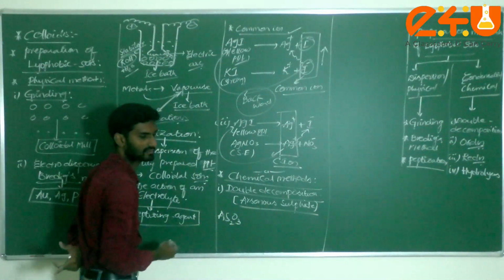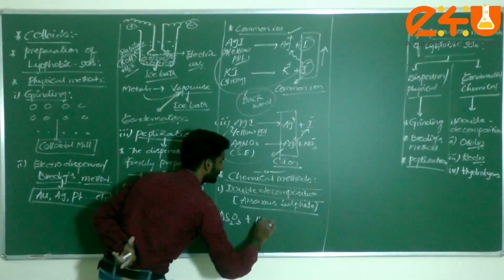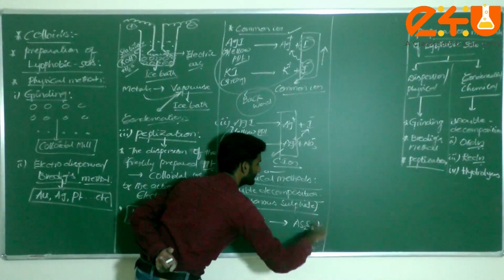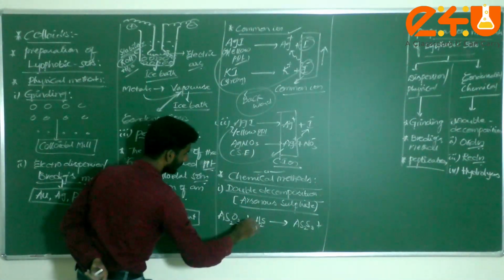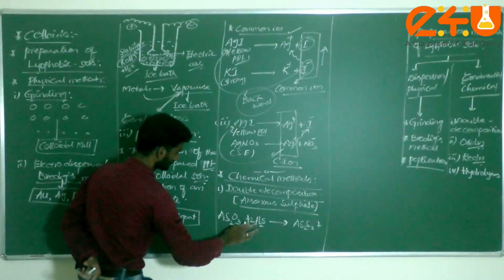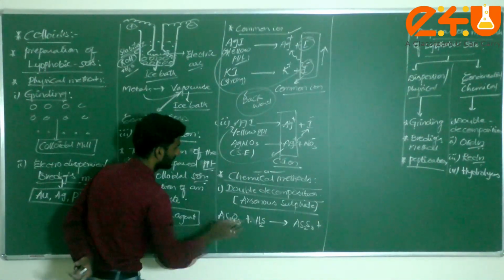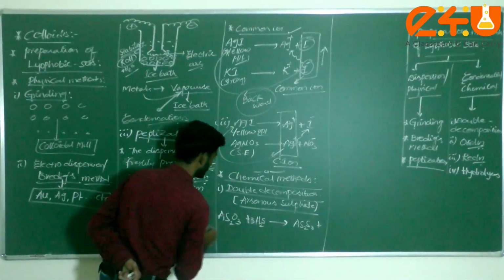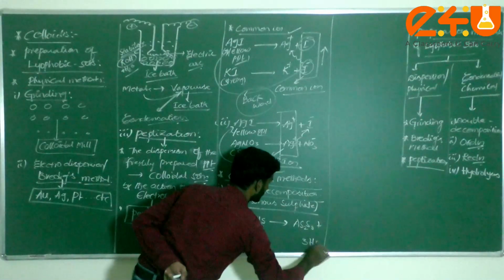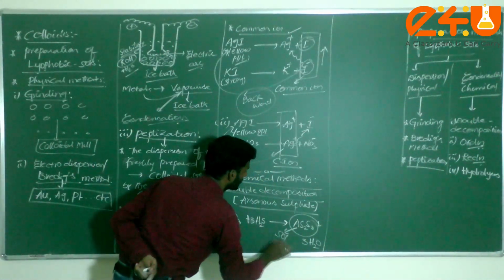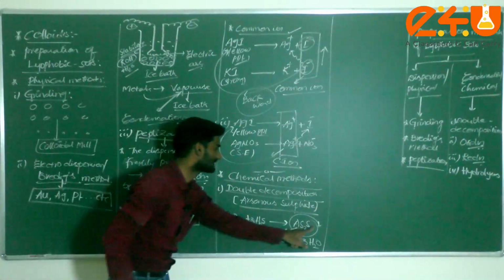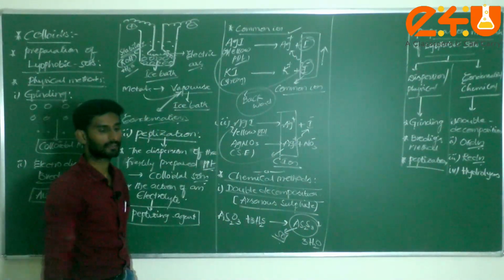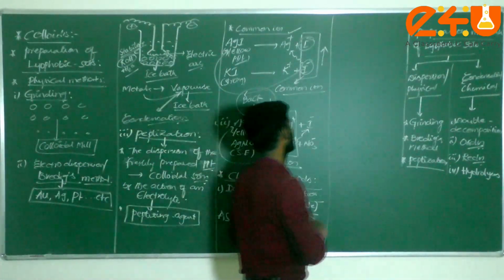As2O3, this is arsenic oxide, which is treated with H2S to form As2S3. Take 3 moles of H2S, plus 3 moles of water. This is called a colloidal solution. Arsenious sulfide sol can be prepared by double decomposition in chemical methods. With the help of this method, we are preparing this sol.